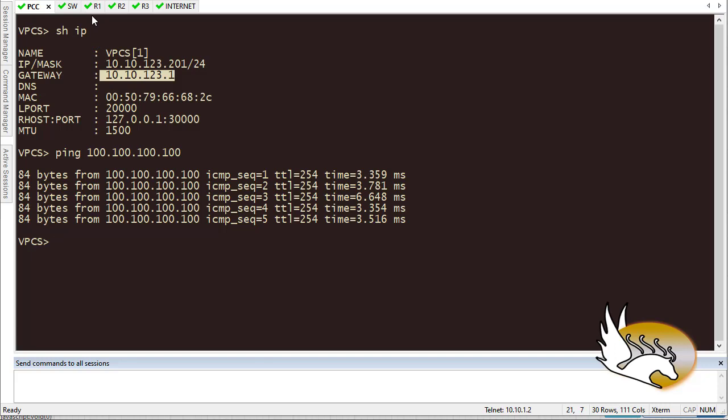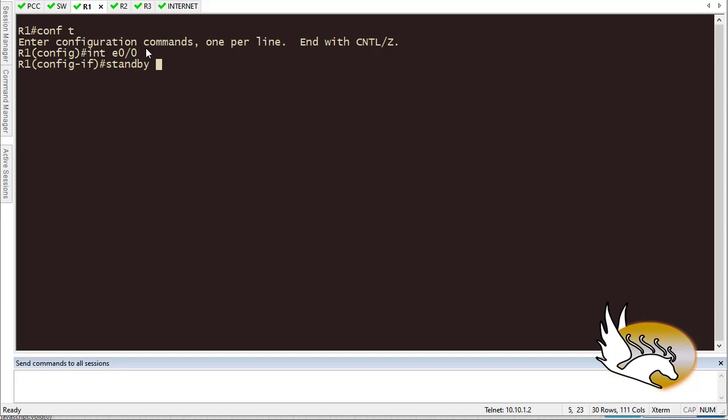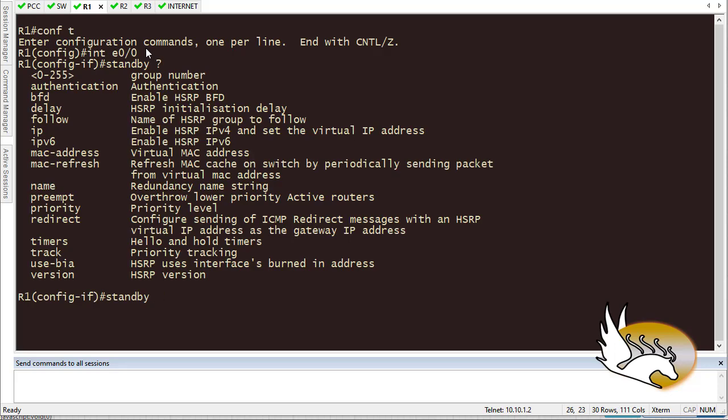Now, we need to make sure that router 1 has redundant nodes, so that if it fails for some reason, the others are going to take over the role. So let's go to router 1, go to configuration and go to Ethernet 0/0. The first thing that I'm going to enable is HSRP, which is a Cisco specific first hop redundancy protocol. It starts with the standby command. Standby needs a group number. Like I said, I can have multiple group numbers. You can see that I can have 256 different groups. I'm going to start with number 1.